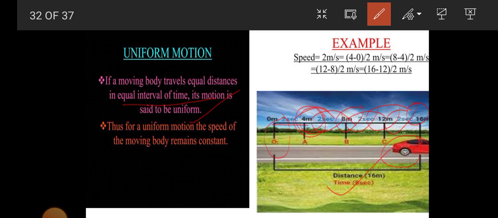So when a body covers equal distance in equal interval of time, it is known as uniform motion. See, 2 meter per second speed, so speed is also constant. For a uniform motion, the speed of the moving body remains constant.